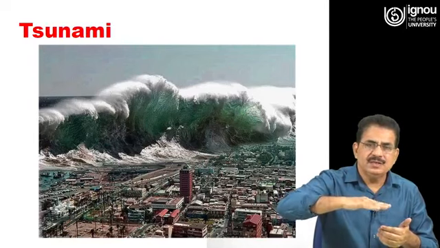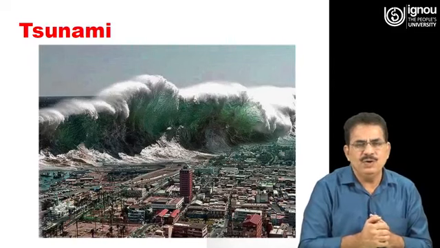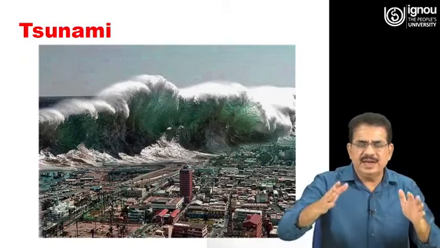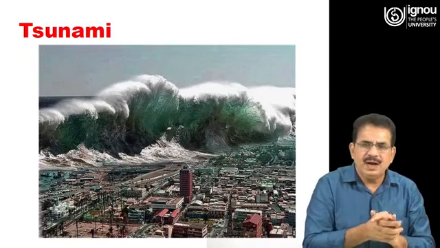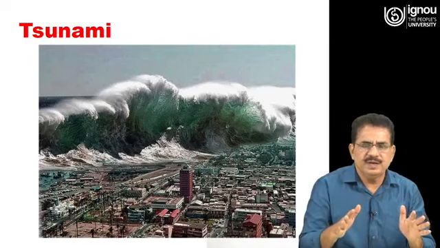The wave height near the shore may go up to even 10-15 meters, and they carry a large energy with them and destroy everything that comes in their way.